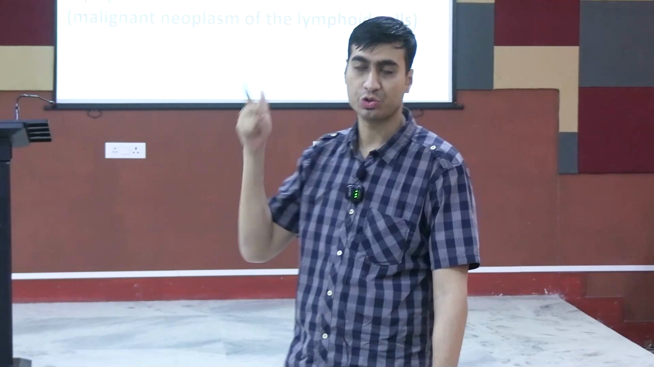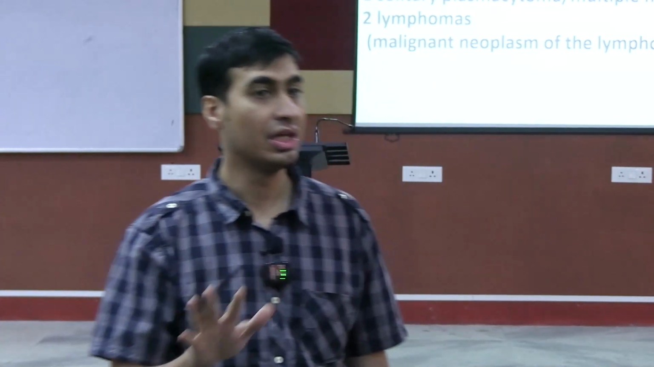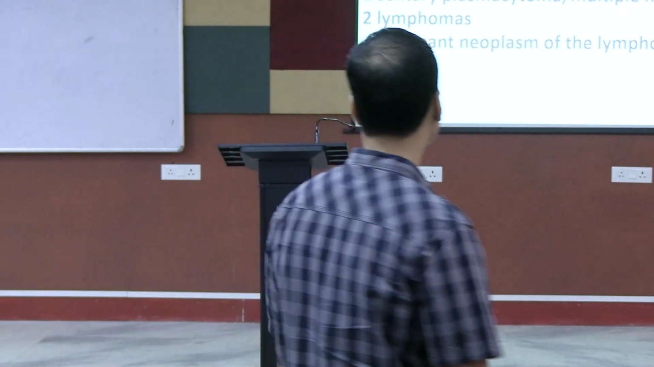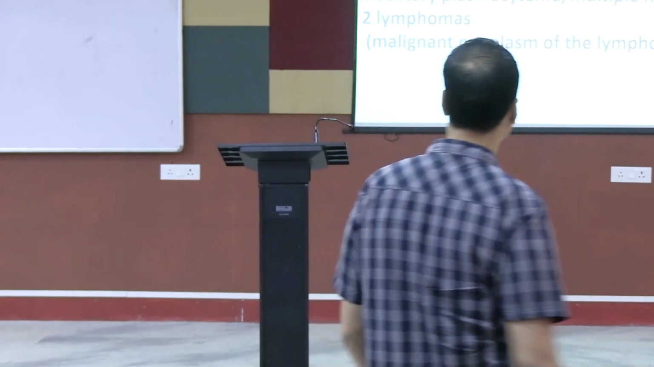All 4 features of the CRAB criteria: there is hypercalcemia, there should be a renal injury, it should show anemia, and the bone calcium level is also reduced. That means the CRAB criteria is established, and then you have a full-blown case of multiple myeloma. Okay. Lymphomas not needed for you guys.